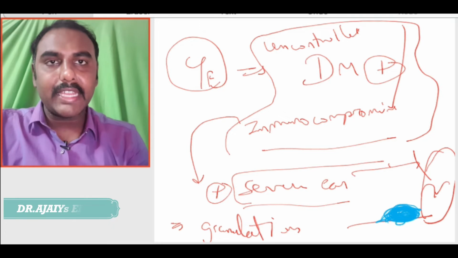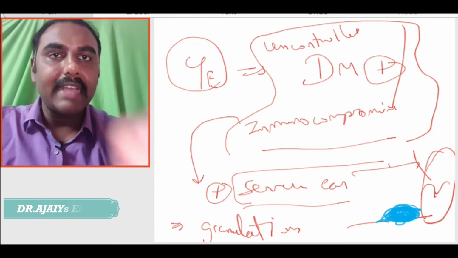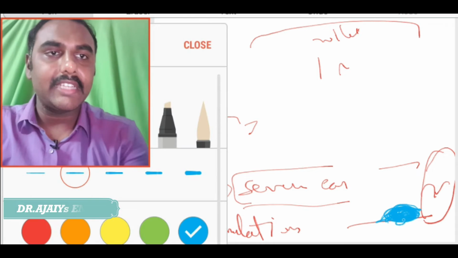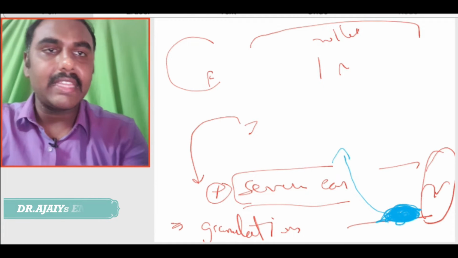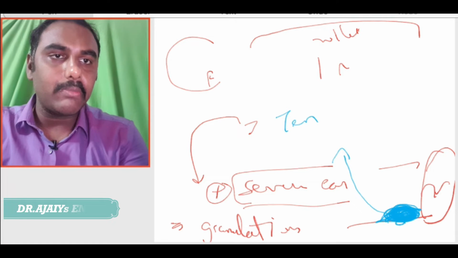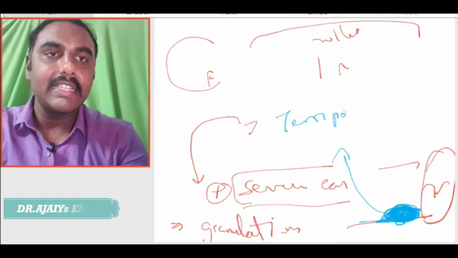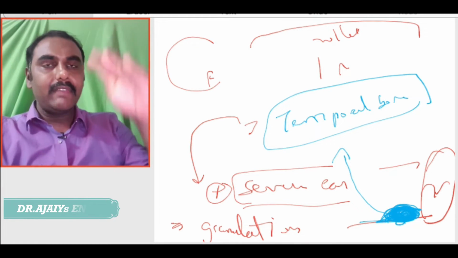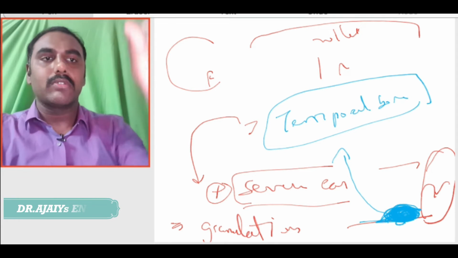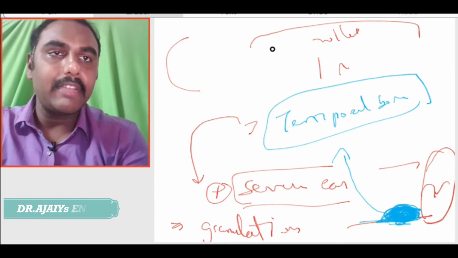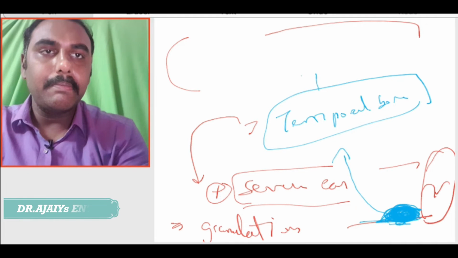And why is it called malignant? As the infection starts here, it is in the bony part. From here the infection may spread through the temporal bone. We know that the bony part of the external auditory canal is in the petrous part of the temporal bone. So, the infection spreads along the temporal bone, and now the infection may go and involve the base of the skull.